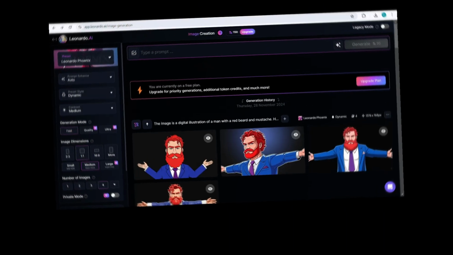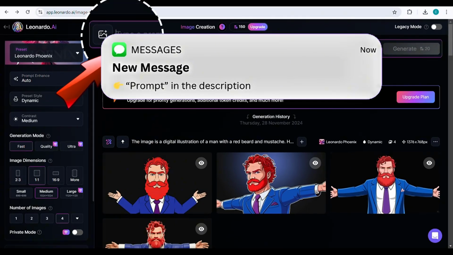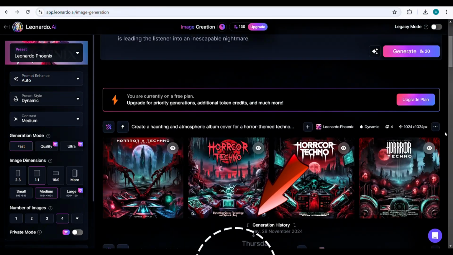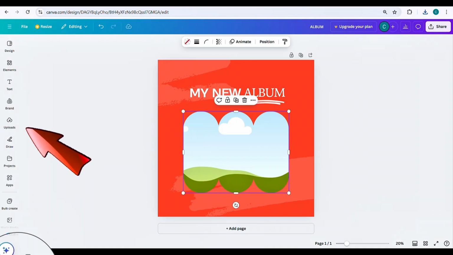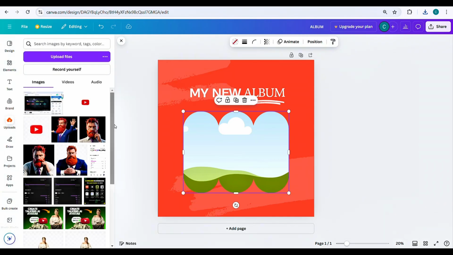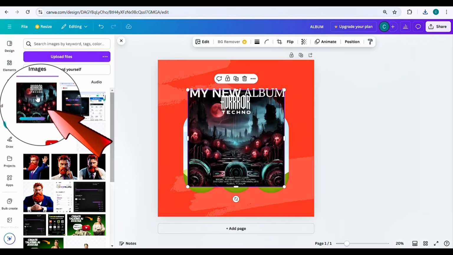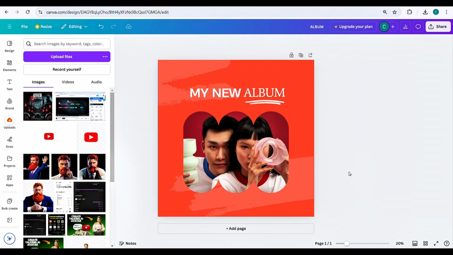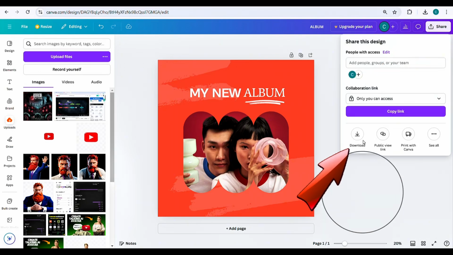Now, let's go to Leonardo AI. Copy the prompt provided in the description, paste it into Leonardo AI and click Generate. Once the image is ready, click Download. Return to Canva. Click Upload, import your image, and drag and drop it into your design. But I'm okay with my previous image, so I undo the changes by pressing Ctrl+Z. Once you've finished customizing your album cover, click Share and then Download to save your design.